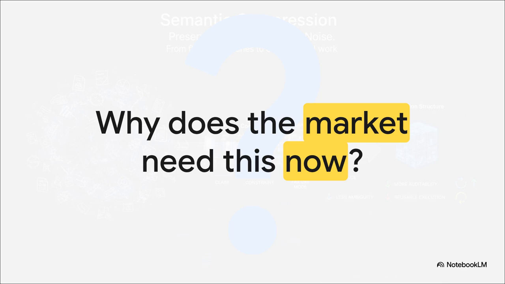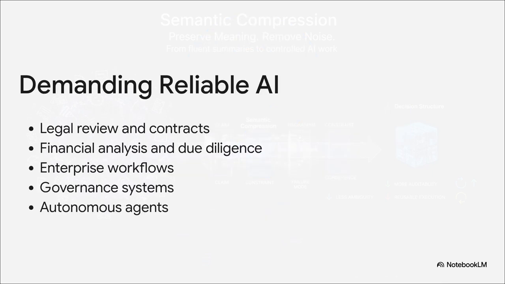AI is rapidly moving out of the sandbox, and the cost of uncontrolled, structurally weak generation increases exponentially the deeper you deploy it into an organization. Think about it like this. A casual chatbot can totally tolerate some loose reasoning. If it gets a movie trivia question slightly wrong, whatever, right?